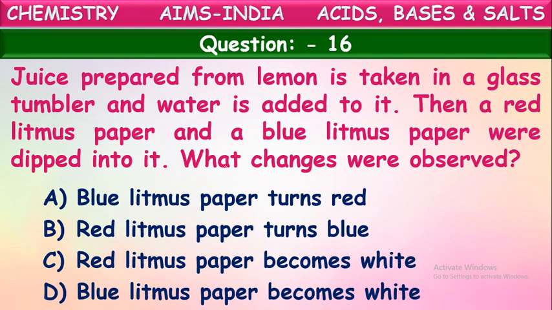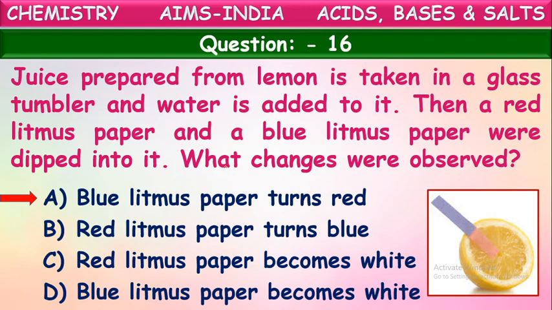So what changes do we see when blue litmus and red litmus papers are dipped into lemon juice, children? What is the nature of this lemon juice? If you understand that, we can answer this. Yes, lemon juice contains certain acids, so it is acidic. Now, acids will show color change with blue litmus paper only. Blue litmus paper turns red in the presence of acids. It won't show any color change with red litmus paper.